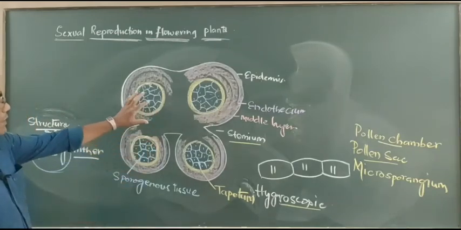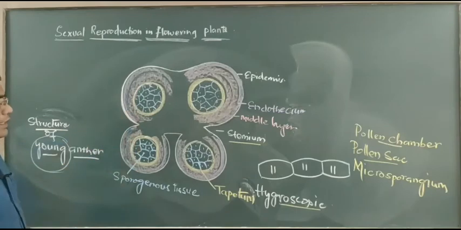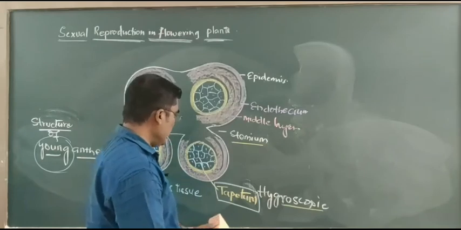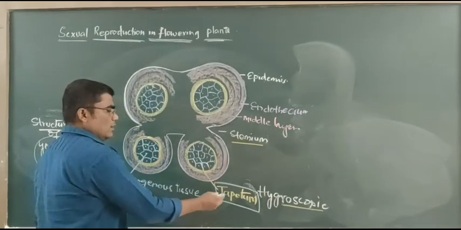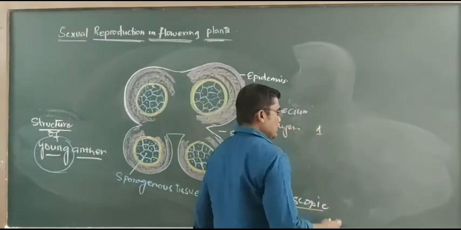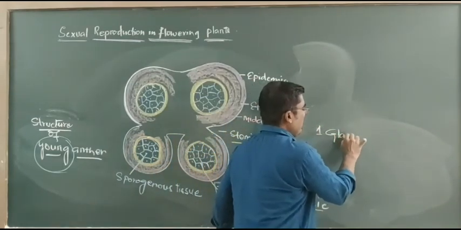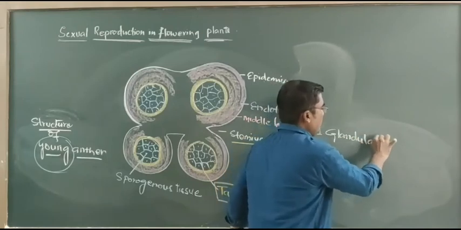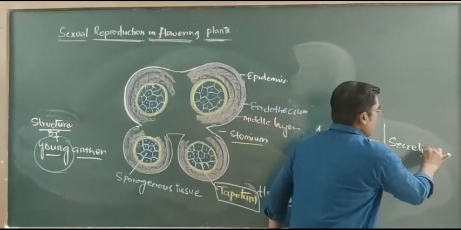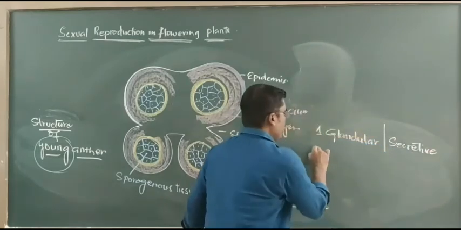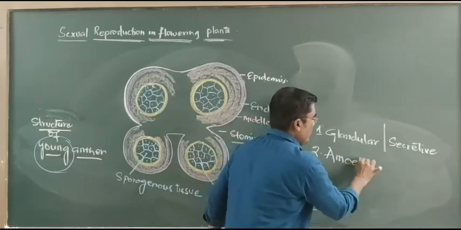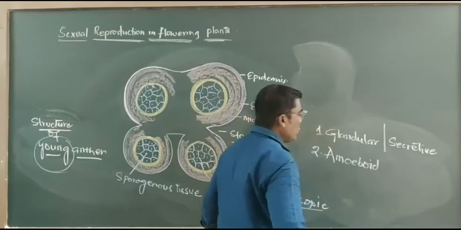Now when we observe a young anther, this is the structure. Tapetum is the innermost layer in the anther wall. This is a very important layer. In some plant species, tapetum is glandular, also said to be secretive type. The second is the amoeboid type.